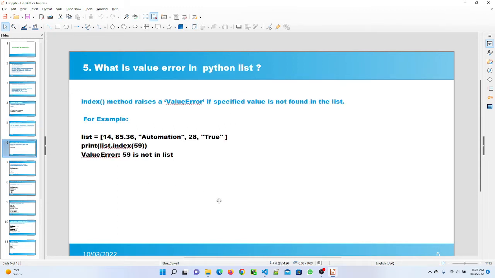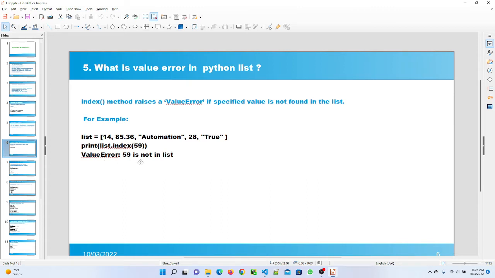Question number 5 is, what is a value error in Python list? The index method raises the value error if the specified value is not found in the list. I gave an example for that. In my list I included an integer, a float, a string, and a boolean value.